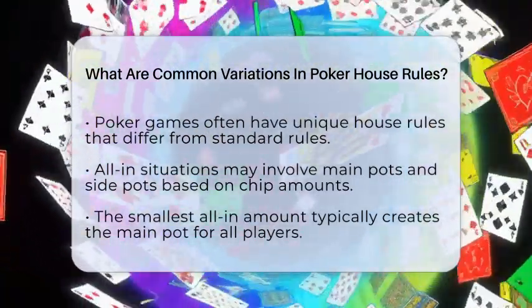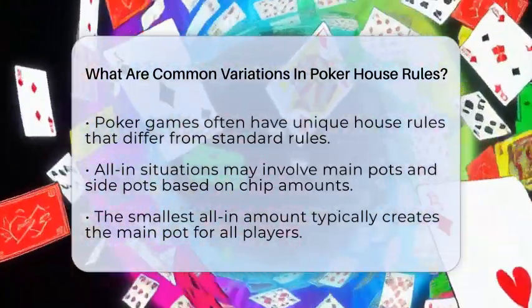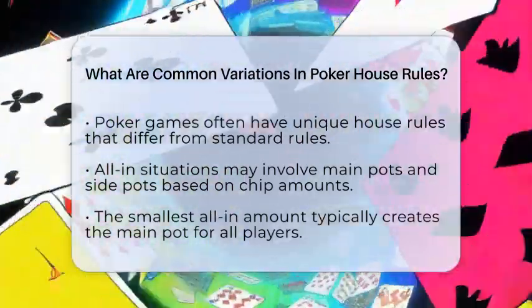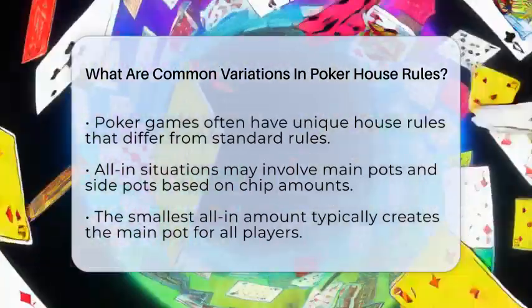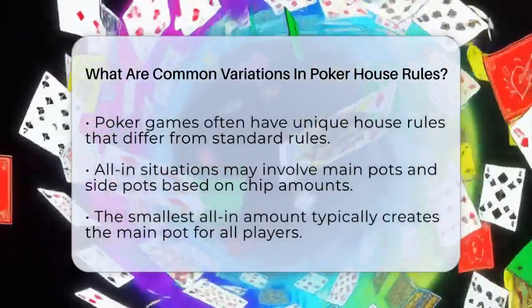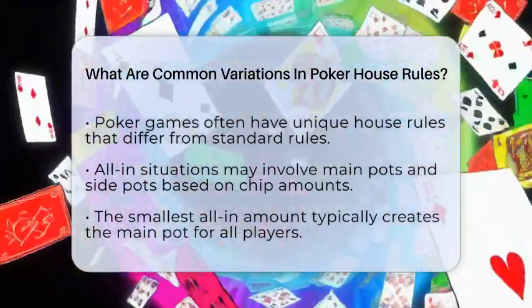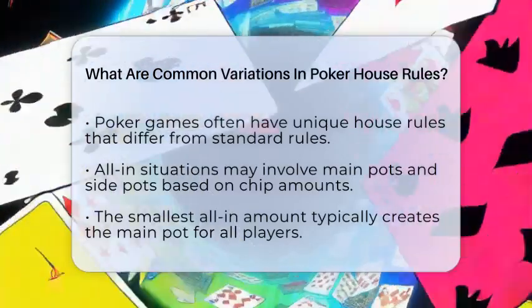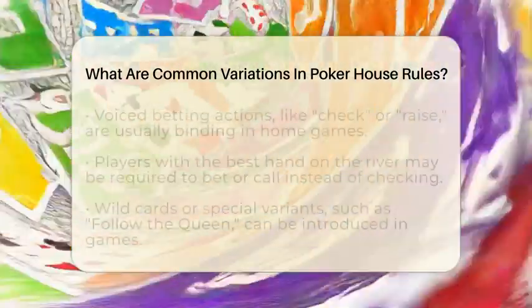One of the first things to know is how all-in situations are handled. When players go all-in with different amounts of chips, house rules often specify how to manage the main pot and side pots. Generally, the smallest all-in amount creates the main pot, which all players can win. Any additional bets from larger stacks form side pots that only those players can win. This can lead to multiple winners in a single hand, making things exciting.